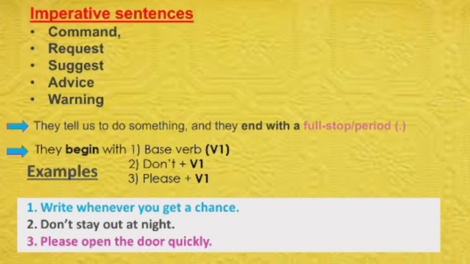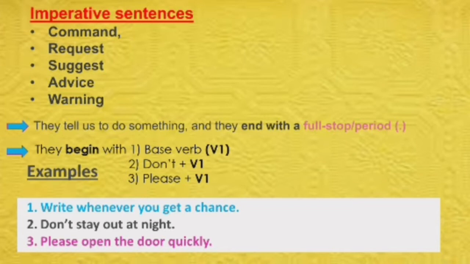Now next thing is the structure. As we are saying in all the sentences, here the structure would be V1, because as we are telling someone to do something, that particular action verb would be used in the beginning of the sentence. So here the sentence starts with V1, or else sometimes if we want to add some politeness, we use the word please also before V1. So let us check out these examples.